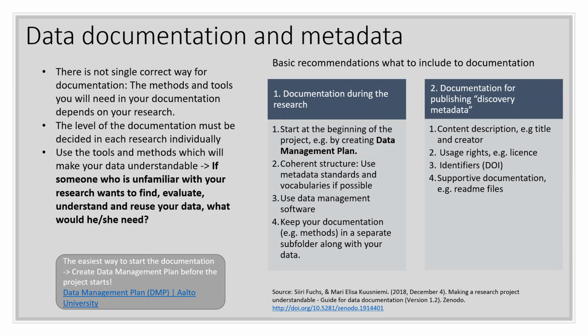And in there you need slightly different things from what you need in the documentation during the research project. When you are publishing your datasets, you need information like the content description, this basic information like the title and creator. Then you need the usage rights, for example, the license information. You need the information about identifiers, for example, DOIs, which are usually provided by the data repositories. And then there is number 4, which is supportive documentation, which is basically all the documentation needed to make the dataset or data understandable.